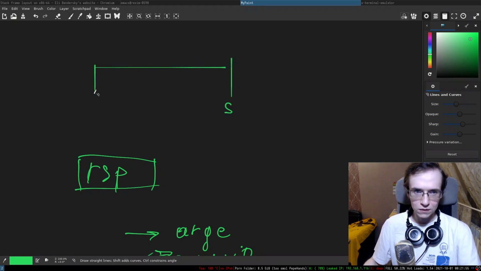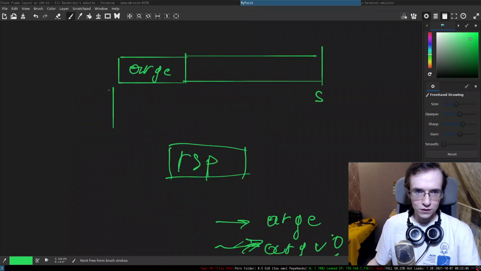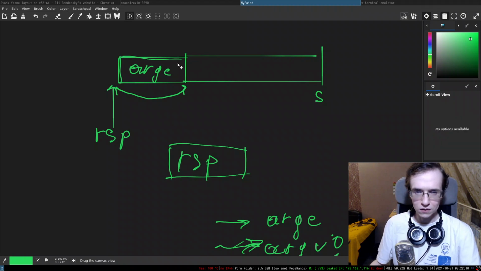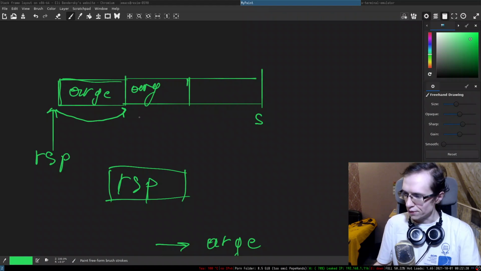You have ArgV and then you have ArgC. So here is ArgC and RSP points here, right? So you do -8 and you skip ArgC, and then you point to the ArgV, right? So you must be pointed to ArgV.